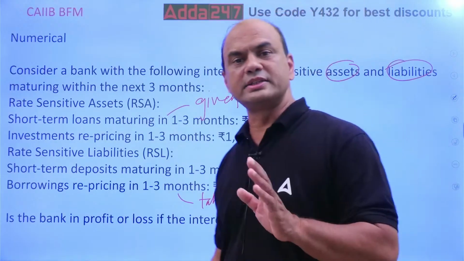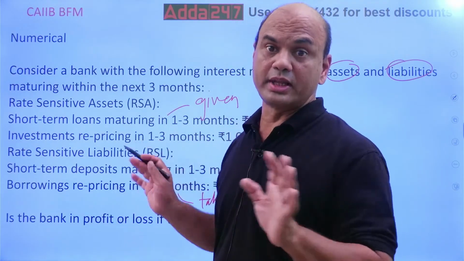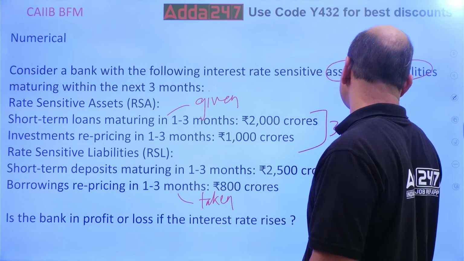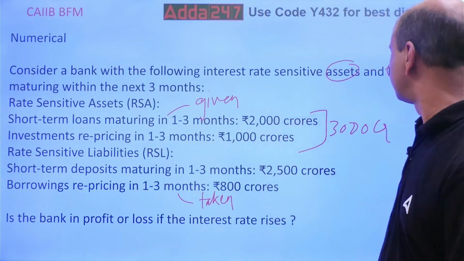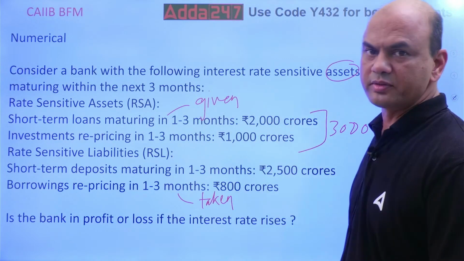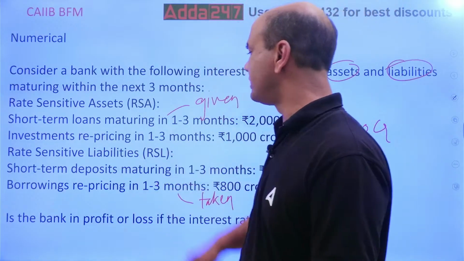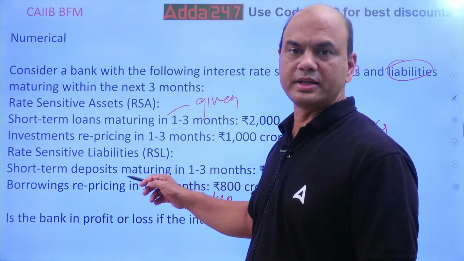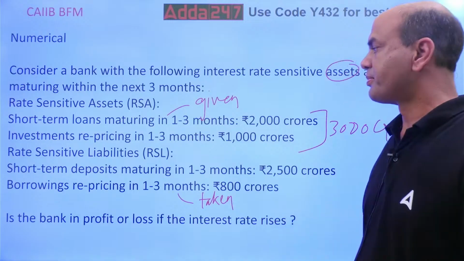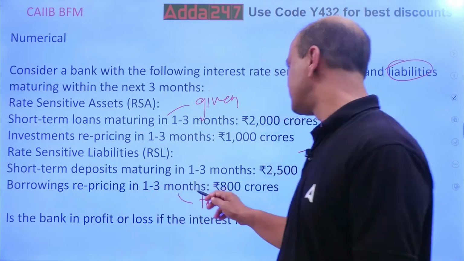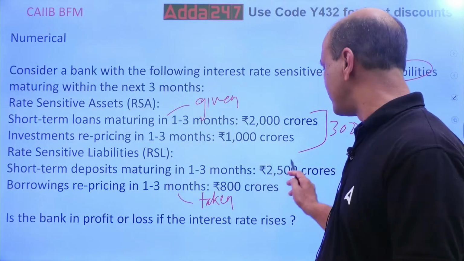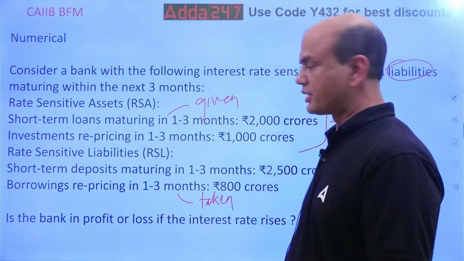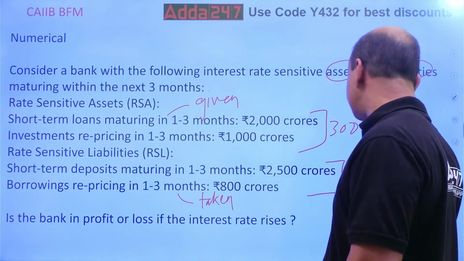Now what are my total rate sensitive assets? I want only assets now. It is 2000 plus 1000, 3000 crores. This is my rate sensitive asset. Rate sensitive liabilities: short-term deposits maturing in 1 to 3 months, 2500. Borrowing repricing in 1 to 3 months is 800 crores. These are my liabilities, where I have to give the interest. 25 plus 8, 33